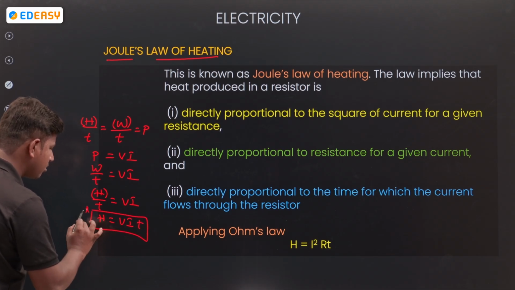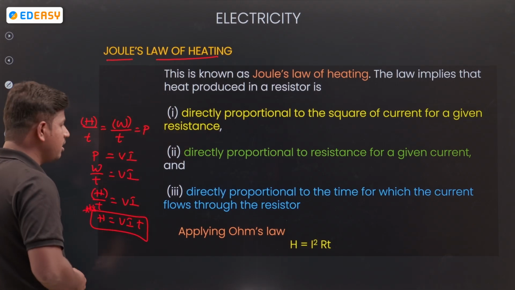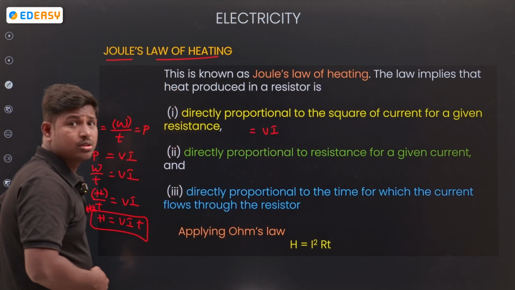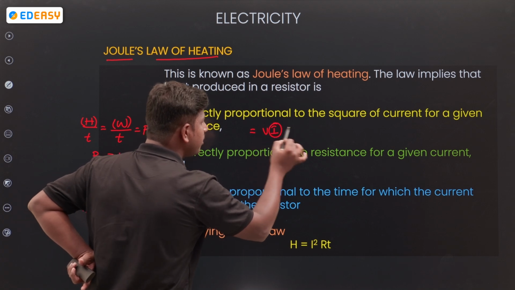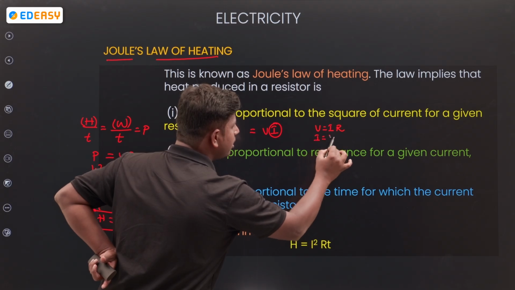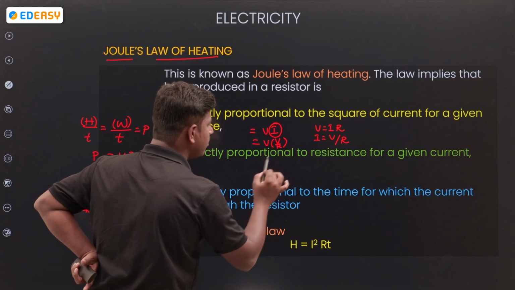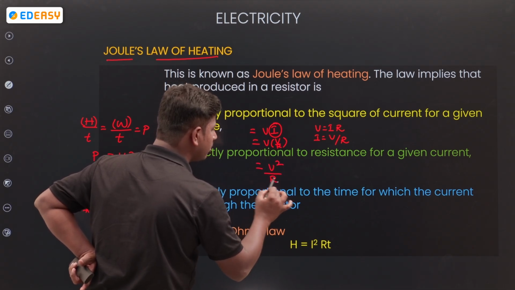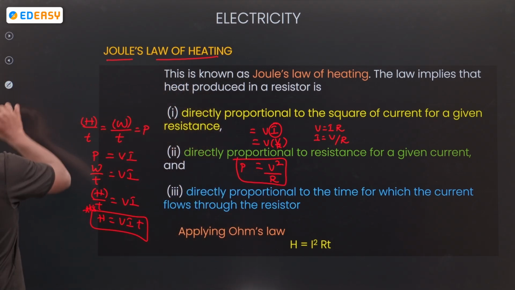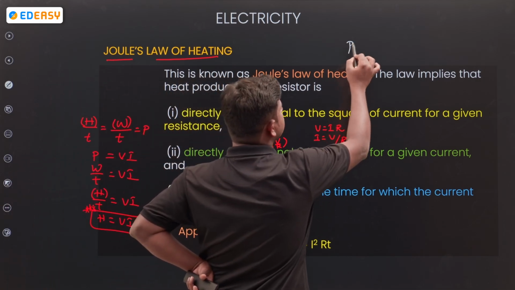This is called Joule's law. So see, I am writing that VI. So what is the I value from Ohm's law? V is equal to IR, then I is equal to V by R. Substitute here, V by R. Then it will be V square by R. P is equal to V square by R. Or if you require it in terms of current, P is equal to VI.